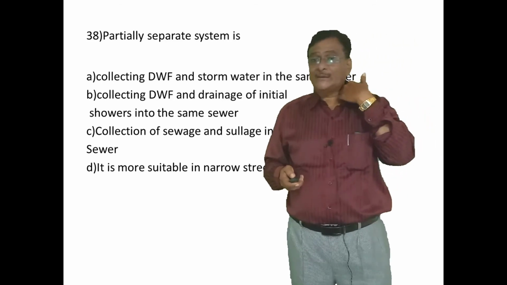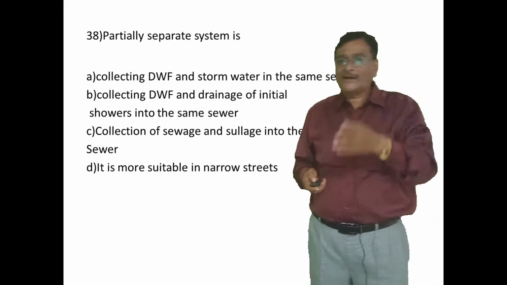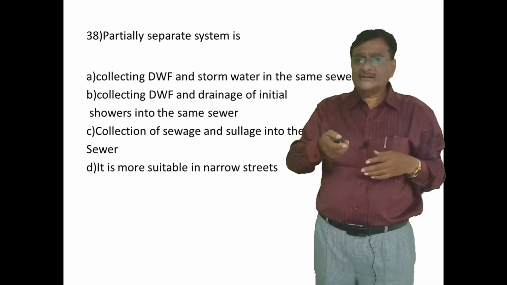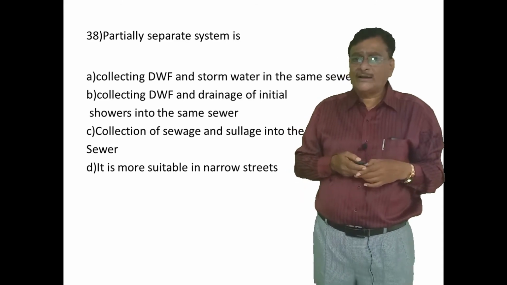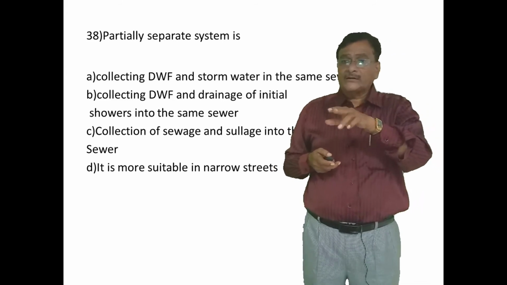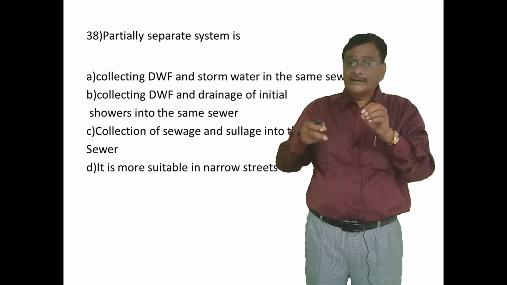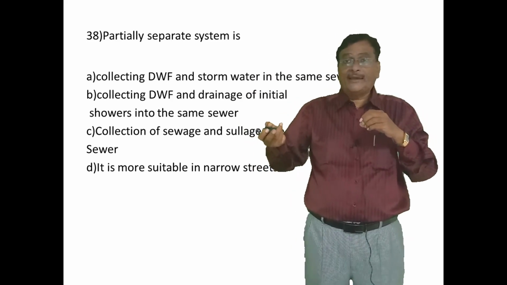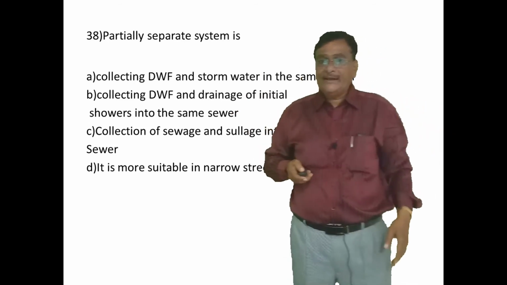Okay, partially separate system is what? The partially separate system is collecting the dry weather flow and the drainage of the initial shower into the same sewer. Understand or not? Part of it, correct or not? Then the remaining shower or the rain water will be carried separately. The answer is B.